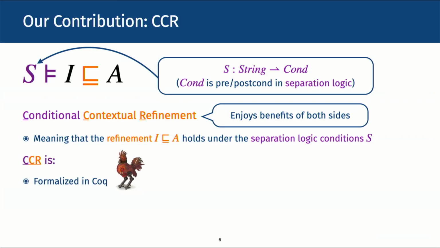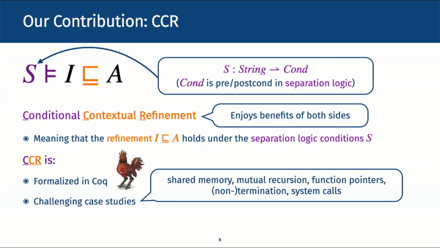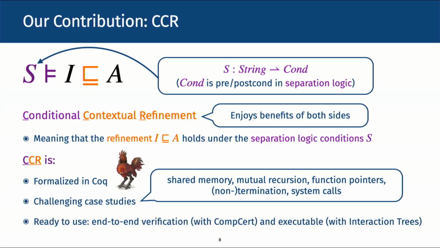Our theory is fully formalized in Coq, and we evaluate CCR through various challenging case studies, which involve features like shared memory, mutual recursion, function pointers, non-termination, and system calls. Our framework is ready to use in the sense that it provides an end-to-end verification result down to assembly using CompCert, and we also provide an easy way to extract the programs into OCaml and execute them by using interaction trees.